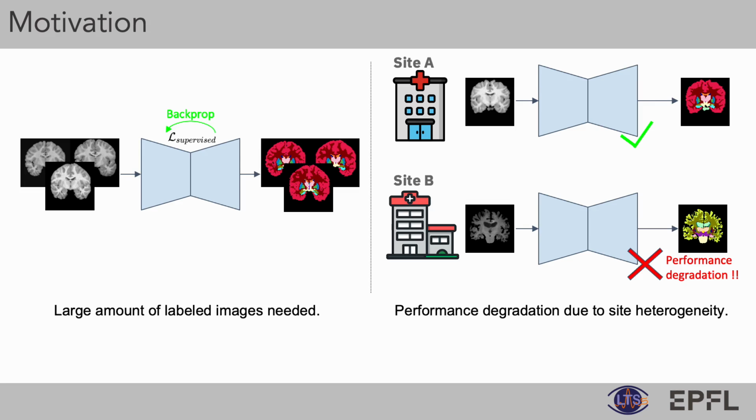CNNs have achieved state-of-the-art performance in the field of image segmentation, but they need a lot of labeled images, which is either not feasible or is too expensive, especially from multiple sites. Also, pre-trained deep networks often fail to generalize to new test data if it's not distributed identically to the training data. Performing hand-tuned data augmentation or adaptation only provides suboptimal solutions. Thus, few-shot or self-supervised learning-based approaches are crucial in such scenarios.